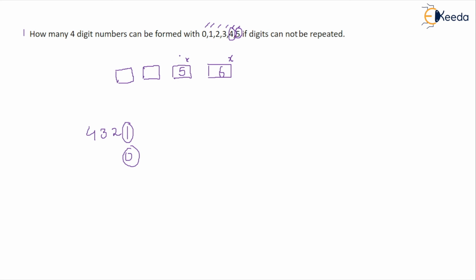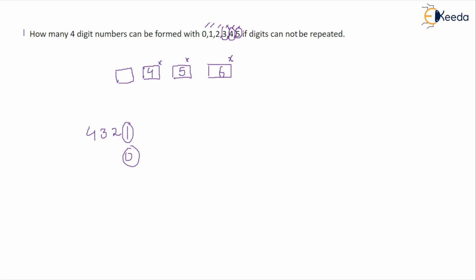So how many numbers am I left with? I am left with 4 numbers. So I can fill the second place with 4 numbers. After filling the second place with 4 numbers, the last bracket that is there, I can fill with the rest of the numbers, right? One more number gets fixed here. Okay, first I fix 5 here. So this number I cannot use. Then I fixed 4 here. So this number gets fixed here. So I cannot use it further. Then 3 I fixed. Now the 3 numbers are remaining.